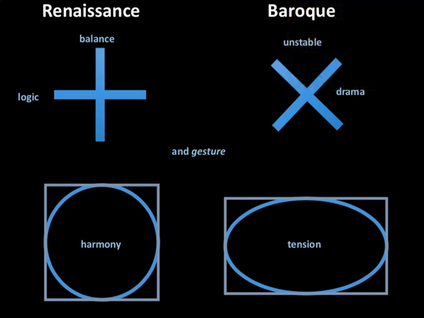In the Baroque period, compositions are going to have more diagonal lines, which create a sense of instability, add drama to a scene, and we see lots of rectangles and ovals that create tension. And then gesture.